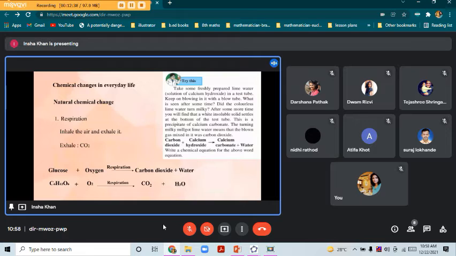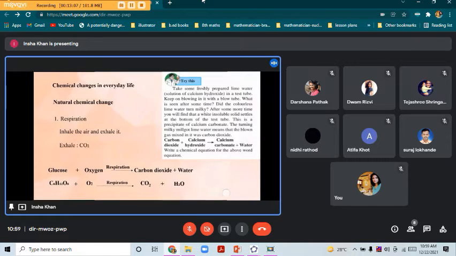So how are we going to write the reaction? The two main reactants in this were the air that we were blowing, that is carbon dioxide, and the solution of calcium hydroxide. It ended up forming a precipitate of calcium carbonate and water. So here you have to try to write down the chemical equation for this activity.